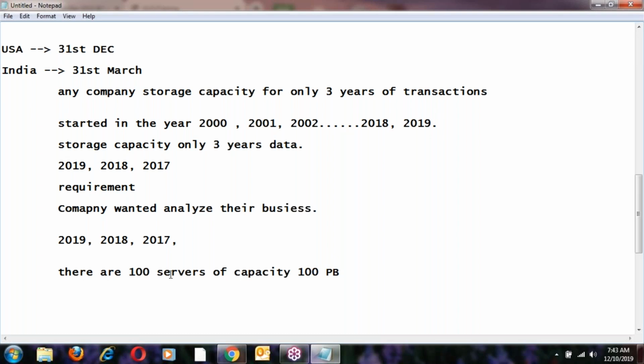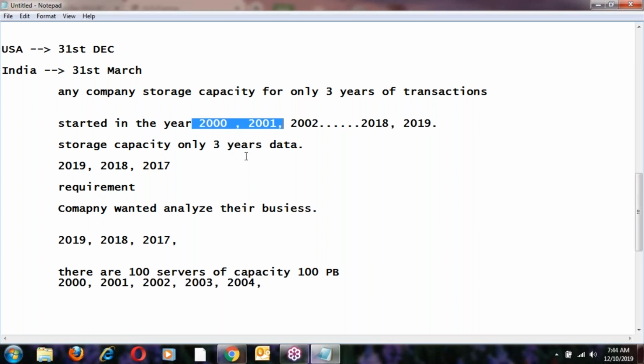Now 100 servers are in live. All this whole data is backup data, right? All this big backup data has to be stored into the servers, it should get into live. So the 2000 year backup data has to be stored into those live servers. Next 2001, next 2002, 2003, 2004, like this every year's data should get into live servers, right?